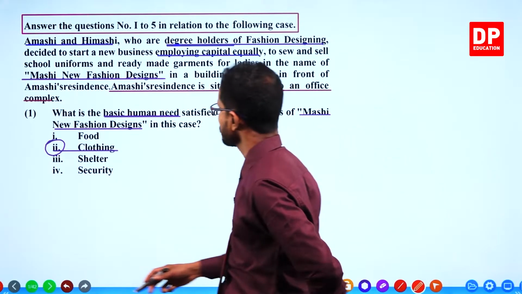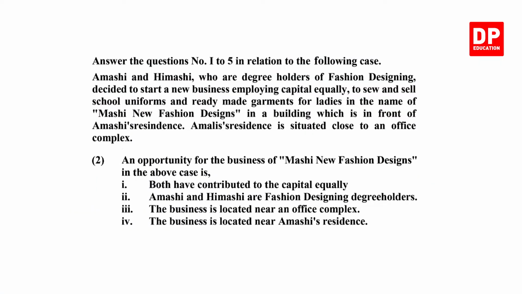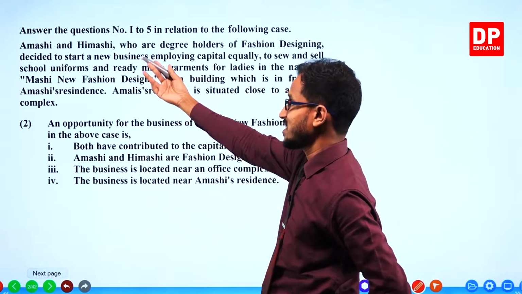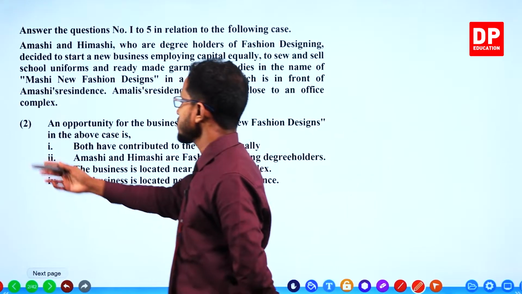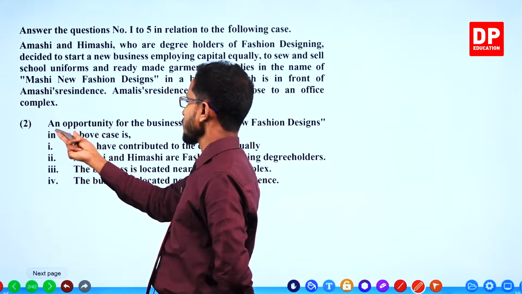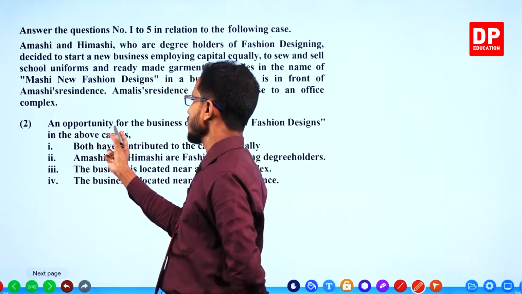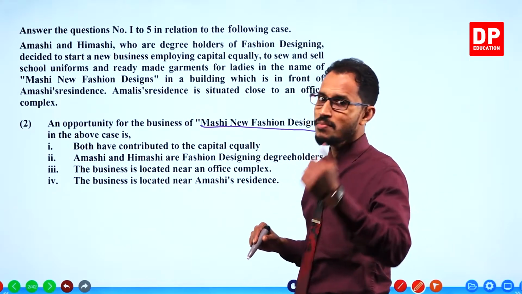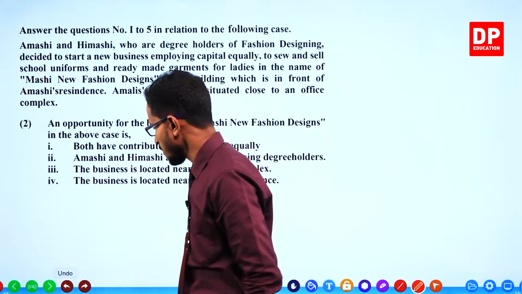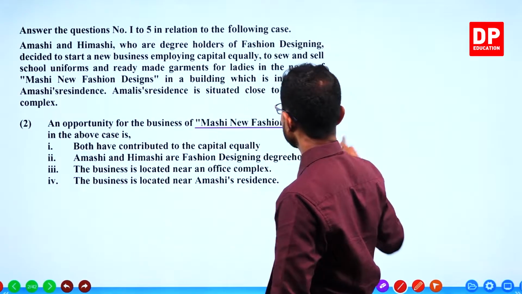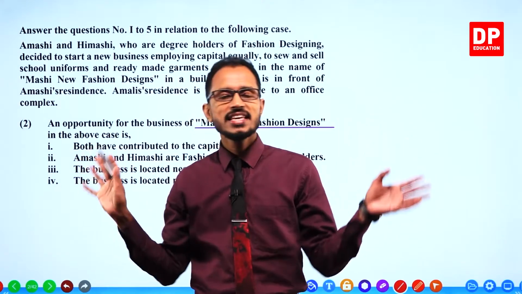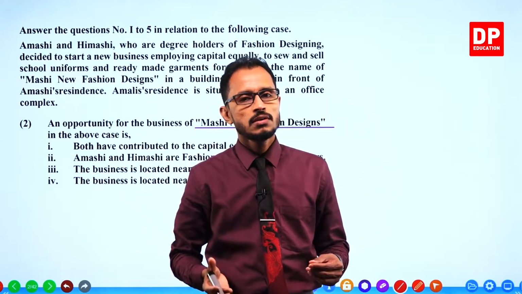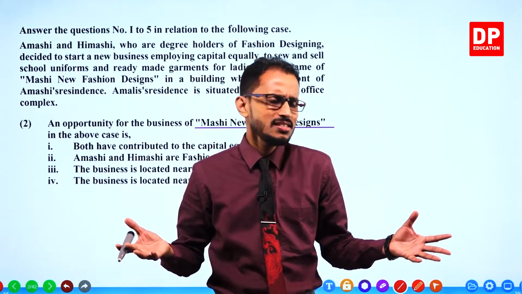Next question. The same case is given to you. Above every question up to question number 5, the case is given, so it's easy for us to get the information. Second question, an opportunity for the business of Mashi New Fashion Designs. We have already marked these things, don't we? That's why I always underline and highlight the key points. Now it's so easy.